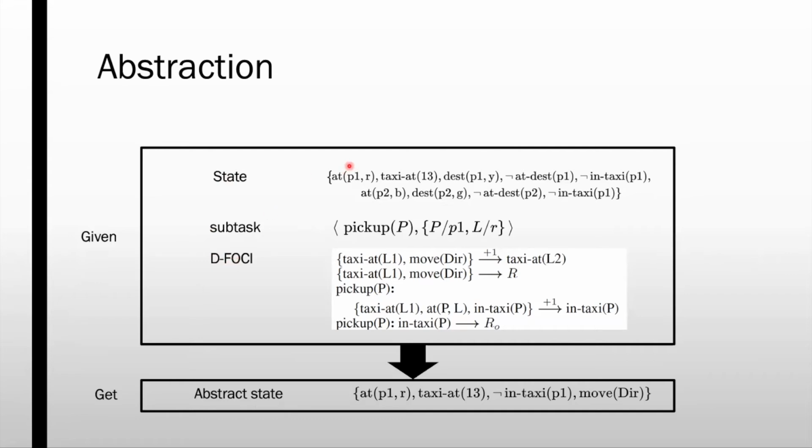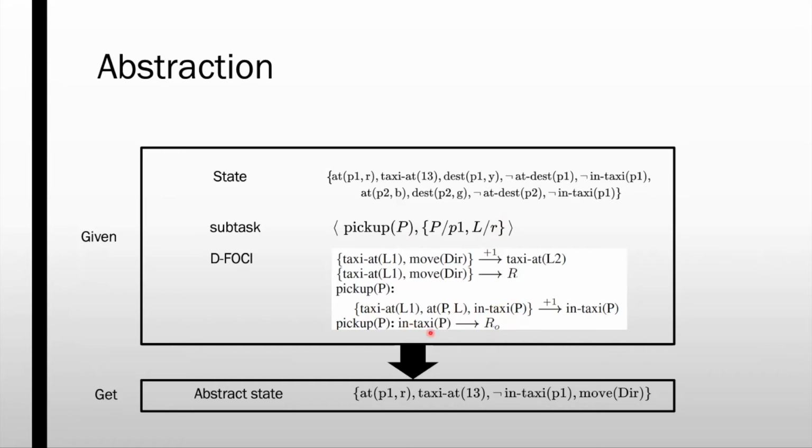For example, consider the current state in the relational MDP of the taxi domain as shown here. And the subtask being executed is pick up passenger P1 from the location R, which is for red. We can use these assignments to ground the defoci statement that influences reward. In this case, it is the last defoci statement here. On grounding, we get in-taxi P1 on the LHS. We collect the literals in the LHS as relevant variables and ground the defoci statements that influence any of the relevant variables.